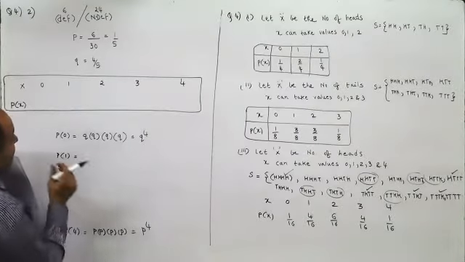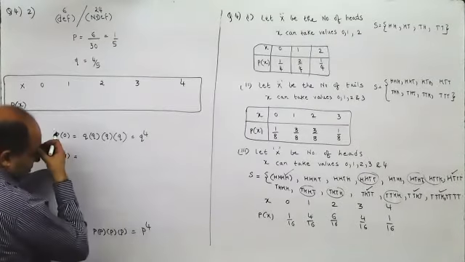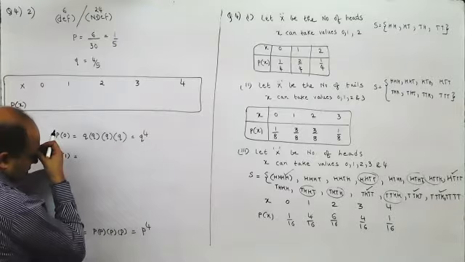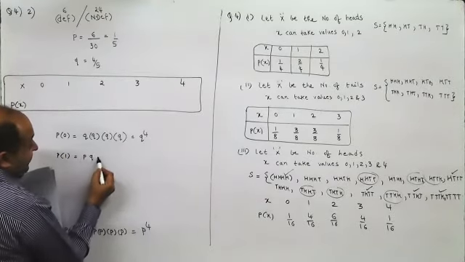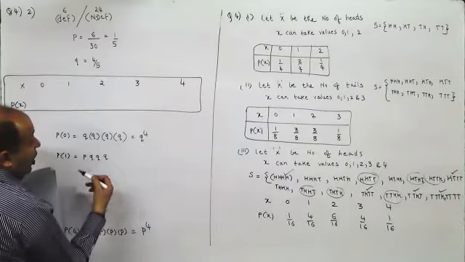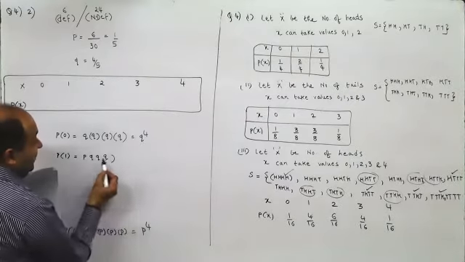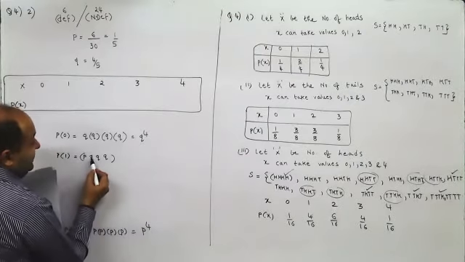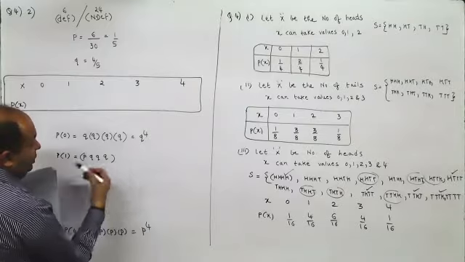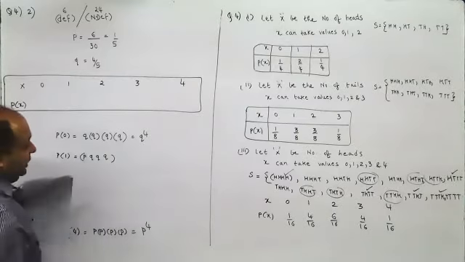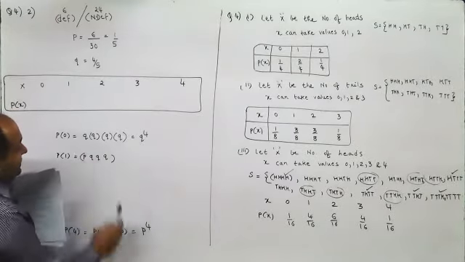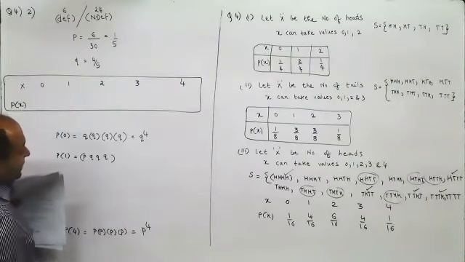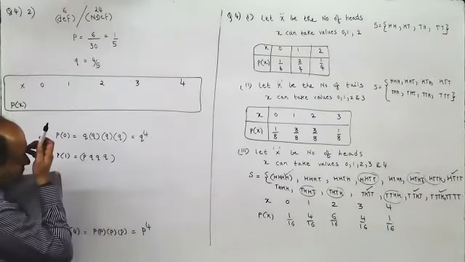Now, one success. One success means the first one may be a success, and the second, third and fourth failures, or the first one may be a failure, the second a success, the third a failure, and so on. So you will have to keep doing it. What we can do is, these are 4 positions.